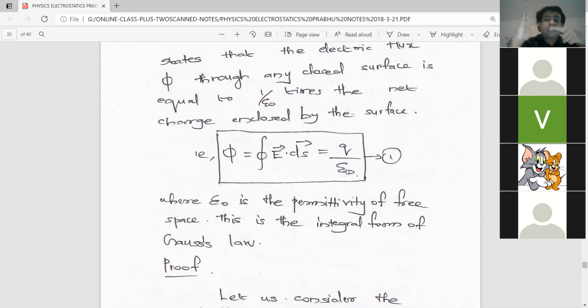And if it is passing perpendicular to that surface, that total number of electric lines of force is called electric flux. So simply it is the total number of electric lines of force passing perpendicular through unit area of a surface. So simply electric flux means it's the electric field itself, because electric field is represented by using electric lines of force. Am I clear? Yes, sir.